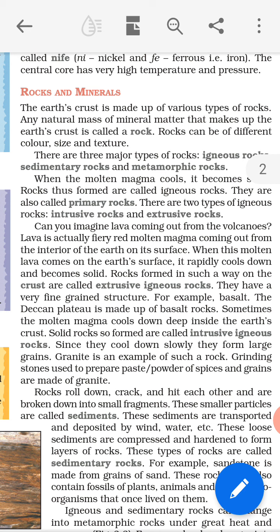Sometimes the molten magma cools down deep inside the Earth's crust. Now listen carefully, students. Sometimes while magma is coming up to the Earth's surface, where does it cool down? Deep inside the Earth, just below the crust. Now the magma cools down inside the Earth, not on the surface.